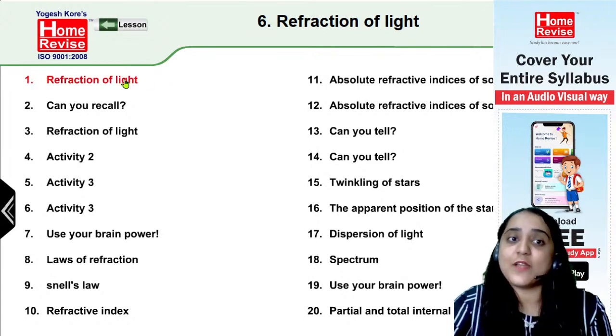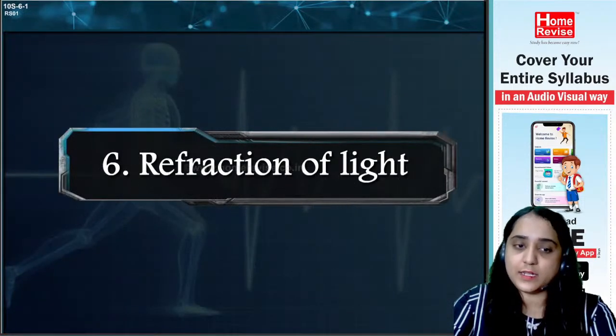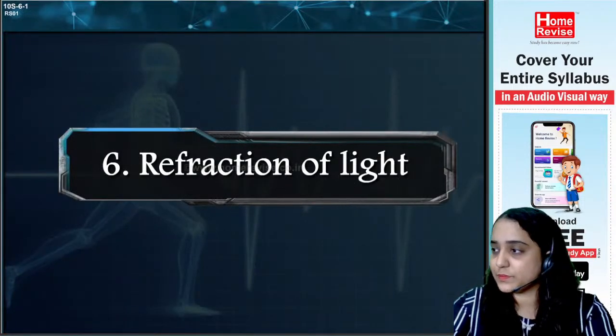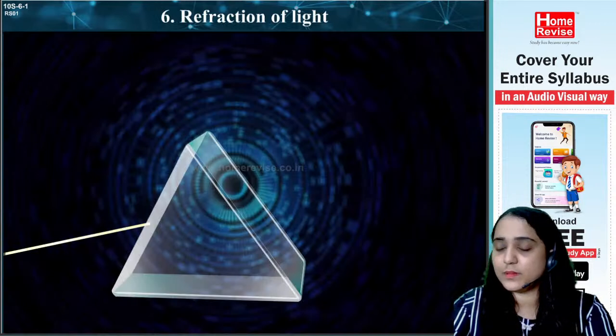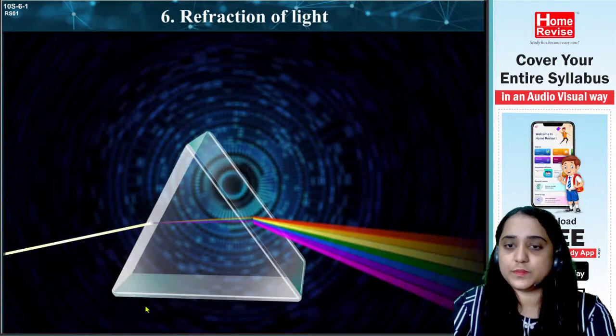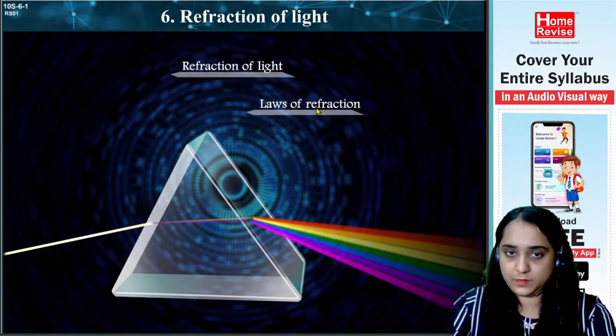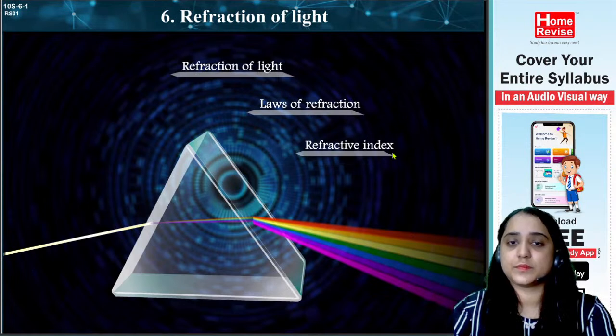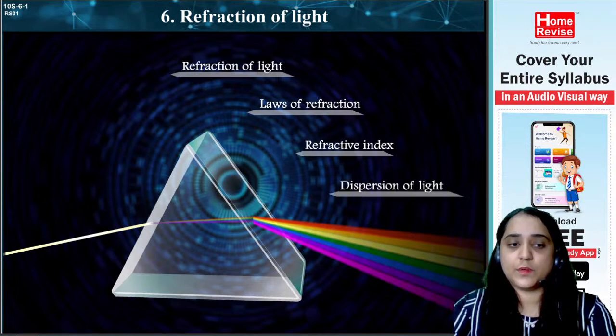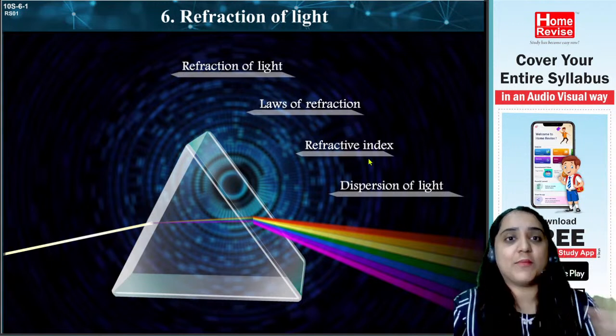So let's understand what exactly is refraction of light. We are understanding Chapter 6, Refraction of Light. Students, in this chapter, we shall learn some important topics like refraction of light, laws of refraction, refractive index, and dispersion of light. So these four topics are extremely important.